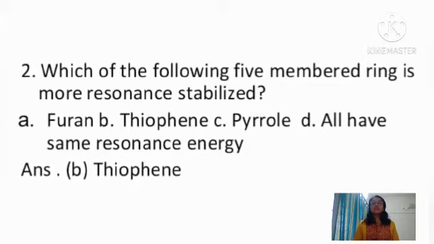Second question: which of the following 5-membered rings is more resonance stabilized? A option is furan, B option is thiophene, C option is pyrrole, D option is all have the same resonance energy. When we look at the resonance energy, furan has only 15.9 kilocalorie per mole. In the case of thiophene, it is about 29 kilocalorie per mole, and pyrrole has 21.2 kilocalorie per mole. So out of these, thiophene has the highest resonance energy. That means it is more resonance stabilized and more aromatic in nature. So option B is correct.